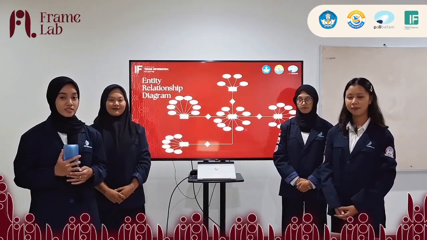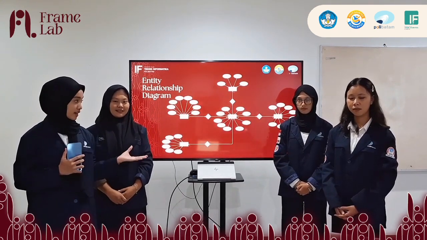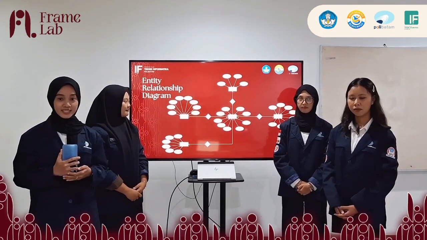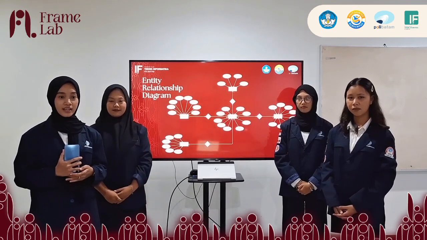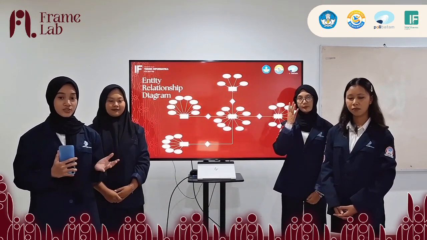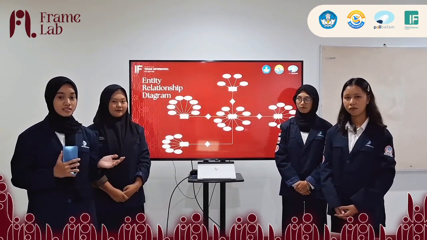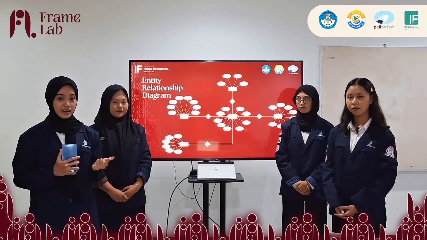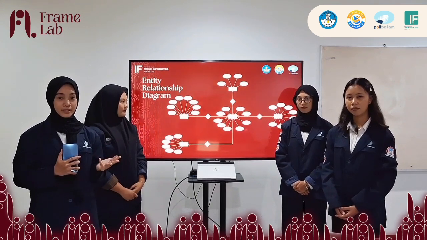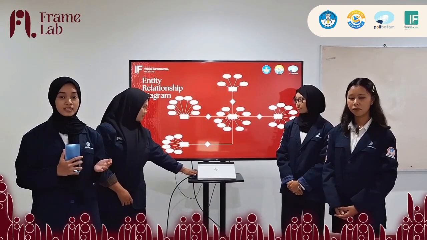The entire process described in the use case was then translated into an ER diagram as a form of database design. We designed the ER diagram based on the principles of relevance to the use case and data structure efficiency. There are main entities such as user, rental, studio, payment, and rating. These entities represent the activities in the use case.